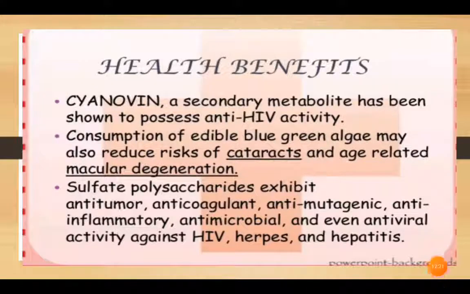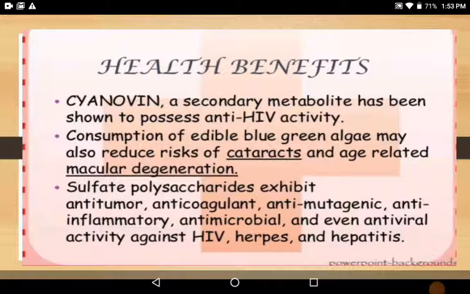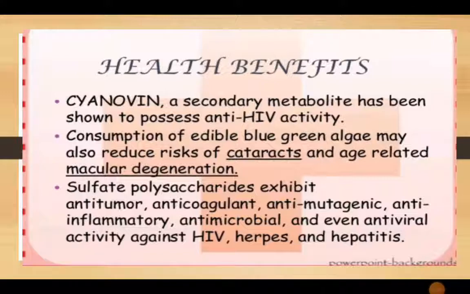After that, what are the different health benefits? Cyanovirin, a secondary metabolite, has been shown to possess anti-HIV activity, means it is against HIV. Consumption of edible blue-green algae may also reduce the risk of cataract and age-related macular degeneration. It protects us from age-related disease and also from cataract. Sulfate polysaccharides exhibit anti-tumor, anticoagulant and anti-mutagenic, means anti-cancerous, anti-inflammatory, antimicrobial and even antiviral activity against HIV, herpes and hepatitis.